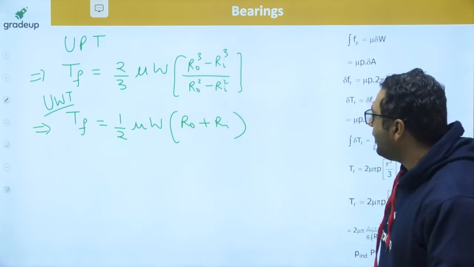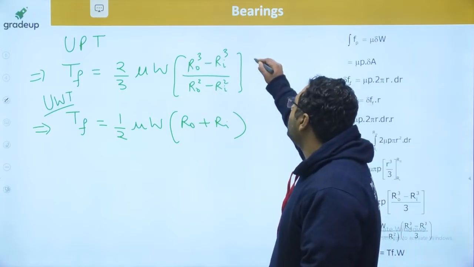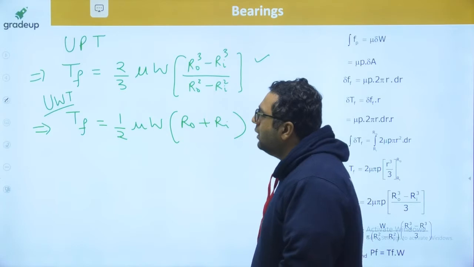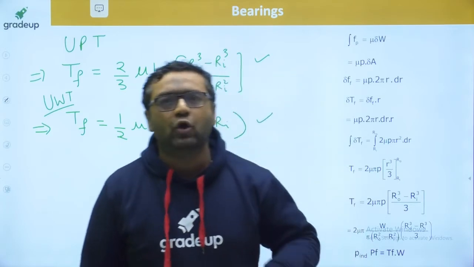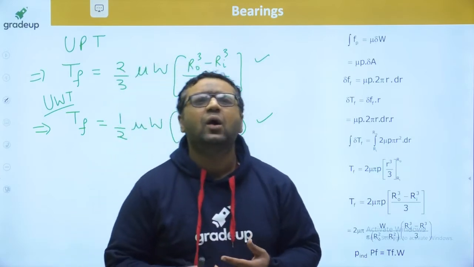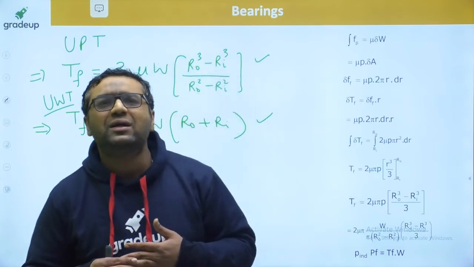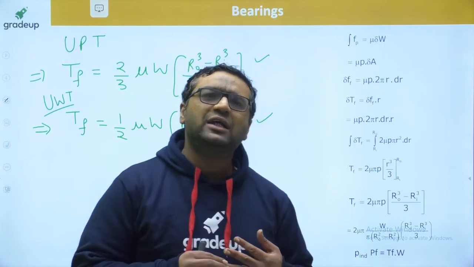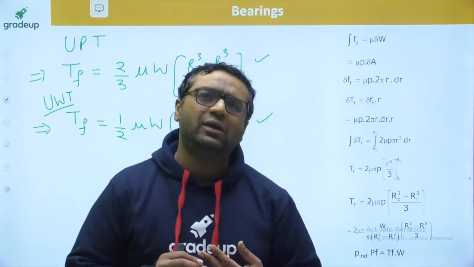Now I want to tell you one more thing. This is UPT, this is UWT; you have seen the relation for W also, and we have seen it for T, frictional torque. Now the point is, what are the real or actual relations?